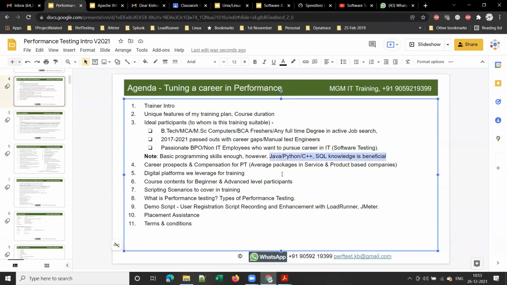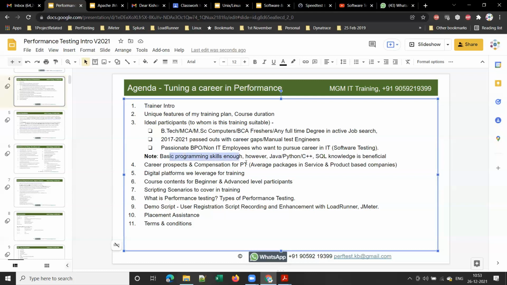And someone who is trained in DevOps also, right? For every batch, I get some 3 to 4 people who got training in DevOps and who could not get a job in DevOps. So every batch I have 2 to 3 people, right? So for them also, whatever training they took in DevOps would be useful here. It will not go waste, right? And apart from that, basic programming skills would be enough.